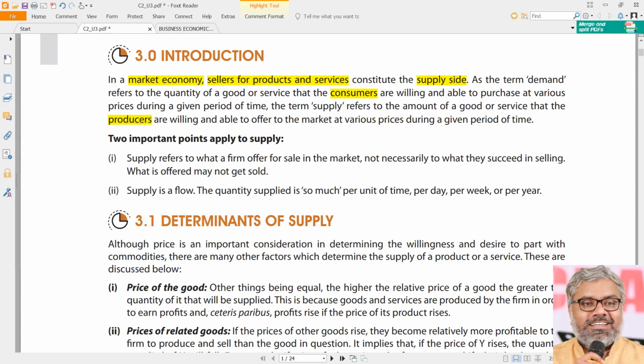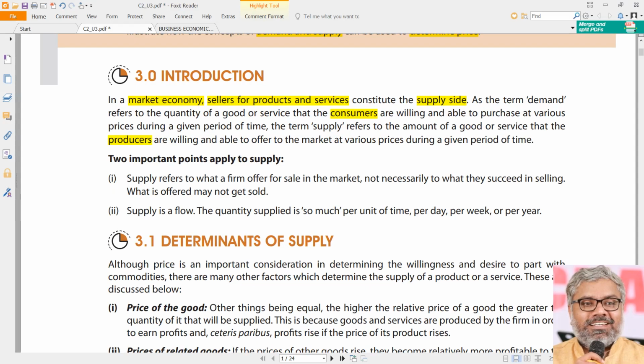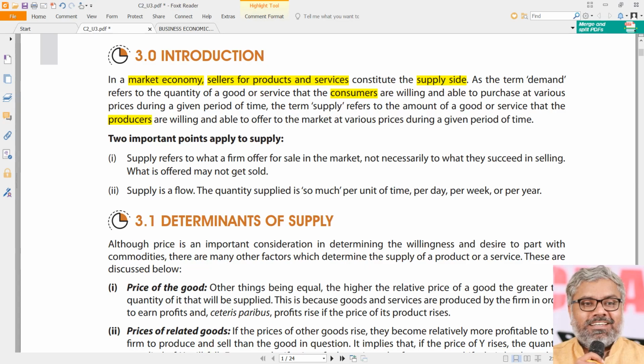Producers once again don't have to be taken too literally. Ultimately, whoever is selling it to the consumer, that product has to be produced by somebody. That is the beginning point of supply naturally. Even in case of a service also, somebody has to originate that service.